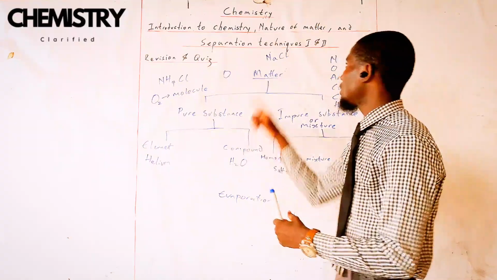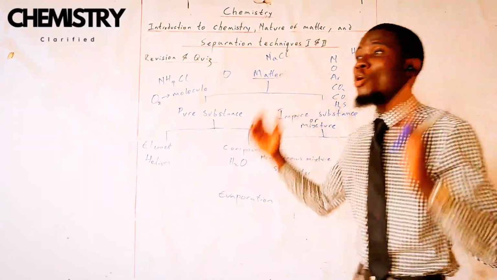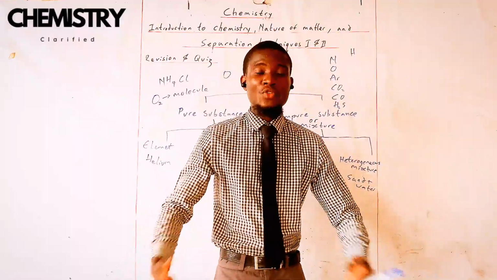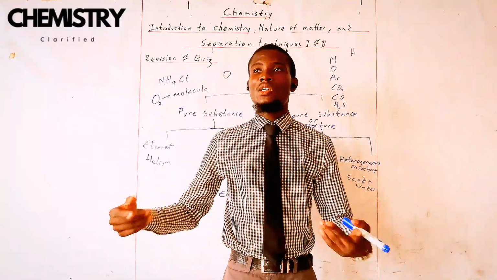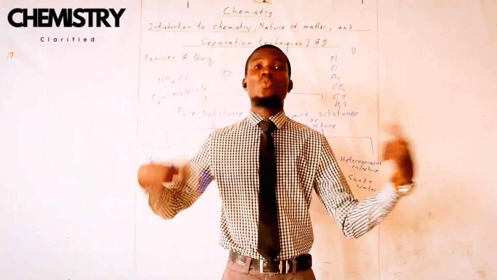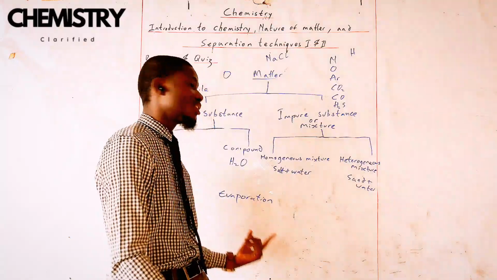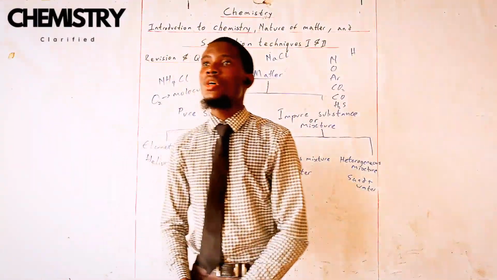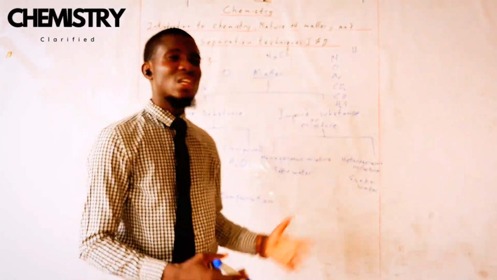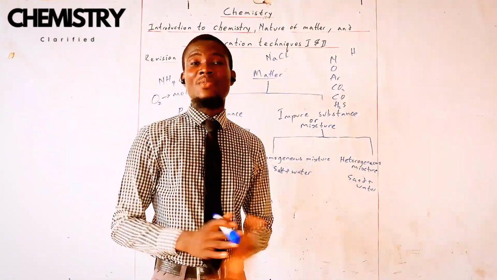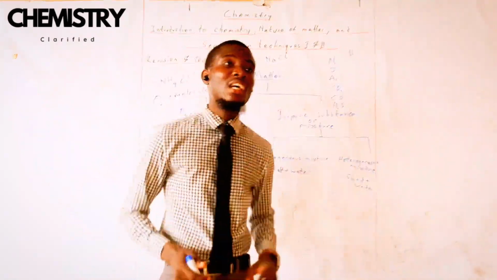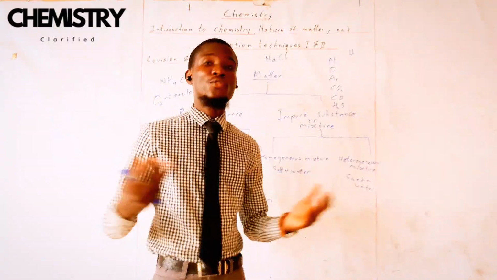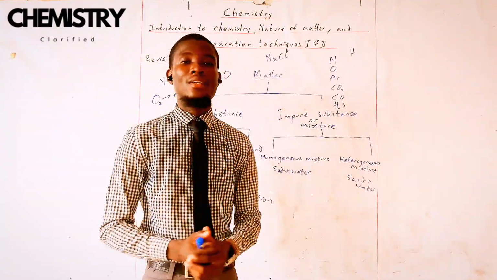So this sodium chloride is present in abundance inside the seawater. So for us to get the sodium chloride, we just get a sample of the seawater and we evaporate it. We let it evaporate. The water is going to dry out. When the water dries out, that's what is called evaporation. You are going to be left with your raw sodium chloride ready for consumption. So that's one of the separation techniques. We have 14 separation techniques that I explained in that previous video, so you can visit it to see a handful of separation techniques and how you can apply them.